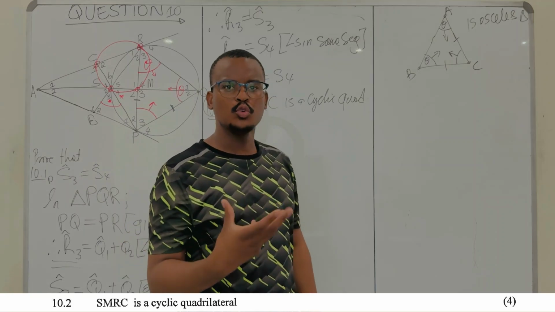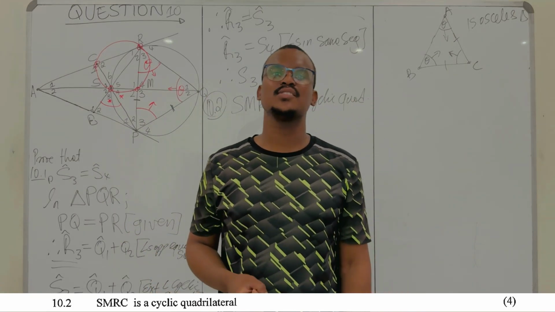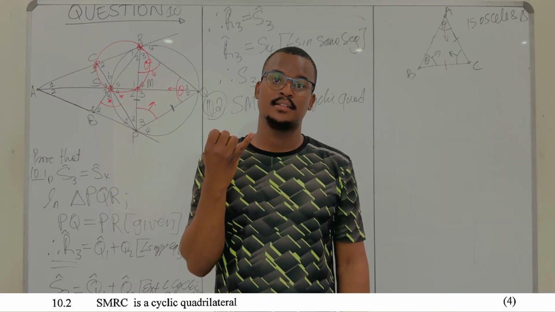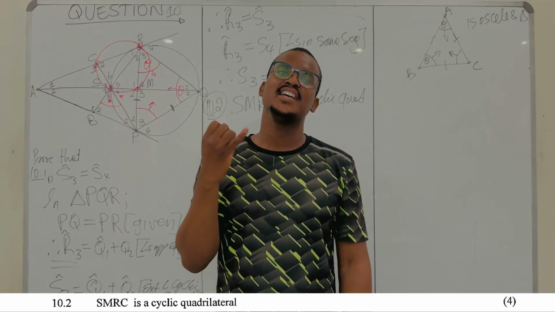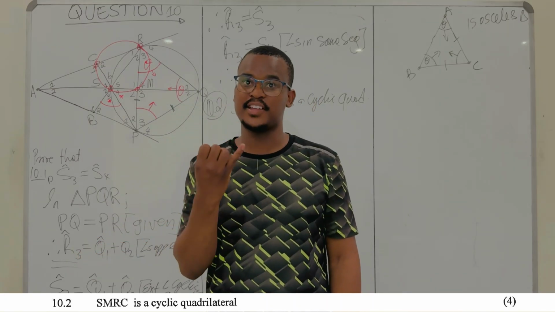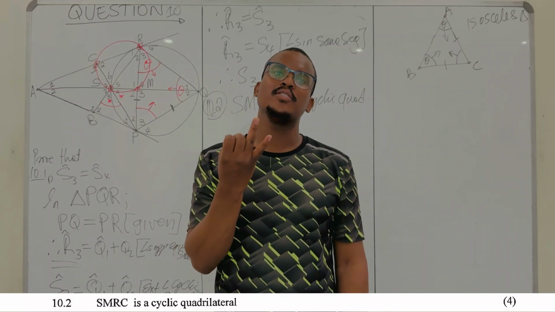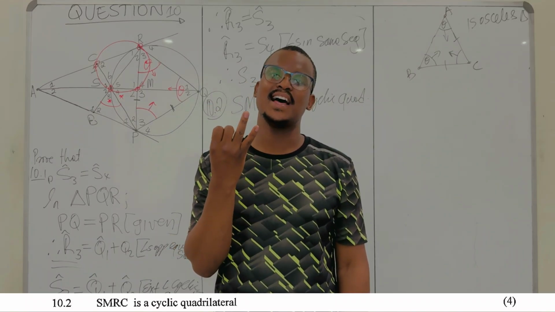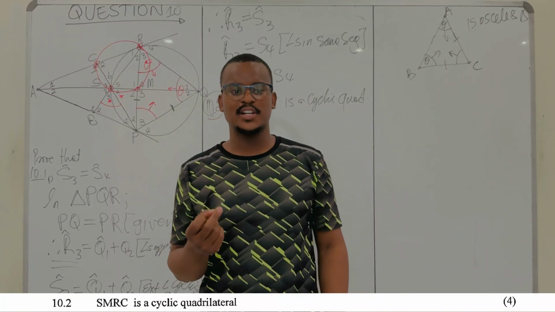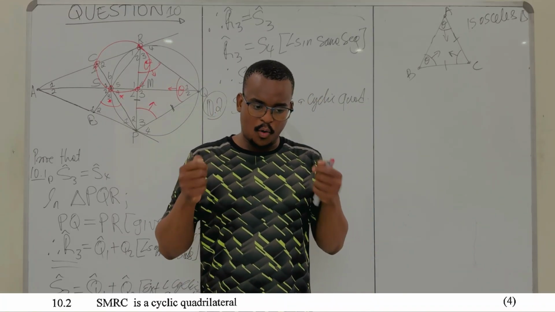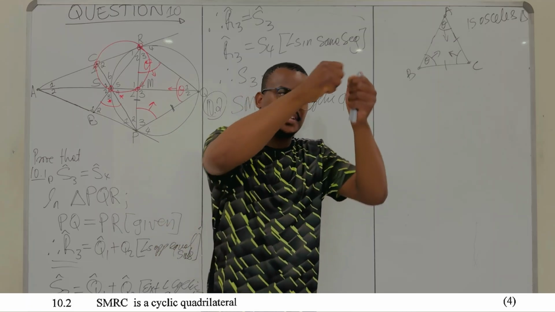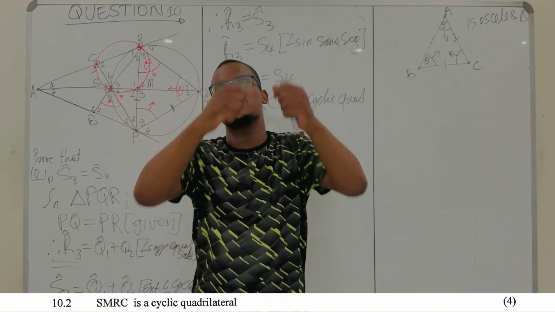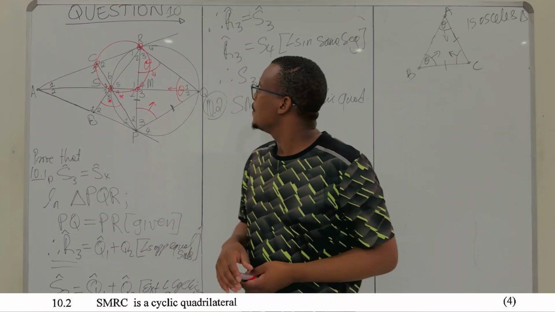So, how do we prove that a quadrilateral is cyclic? I said we must show that the exterior angle of a cyclic quad is equal to the interior opposite angle. That's the first one. The second one, the opposite interior angles of a cyclic quadrilateral are supplementary. And the third one, you must show that one side of your quadrilateral subtends equal angles on the same side, or 2 points subtend equal angles on the same side.